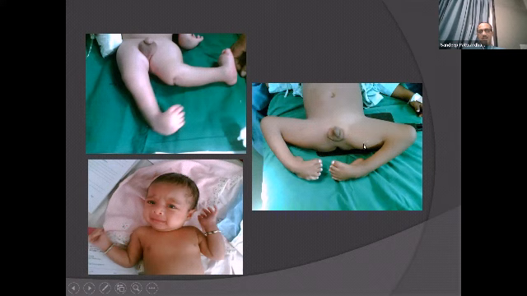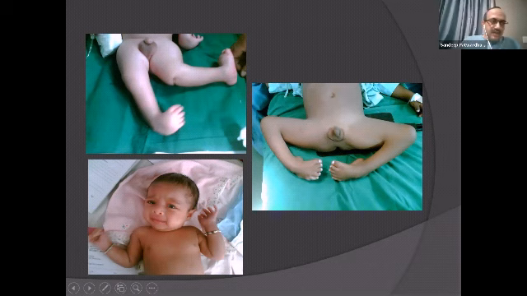Same, you can see this on the right side. This is a pterygium, a flexion deformity in both knees with a popliteal pterygium and clubfoot associated. And look at the torticollis on the left side in this baby with clubfoot.